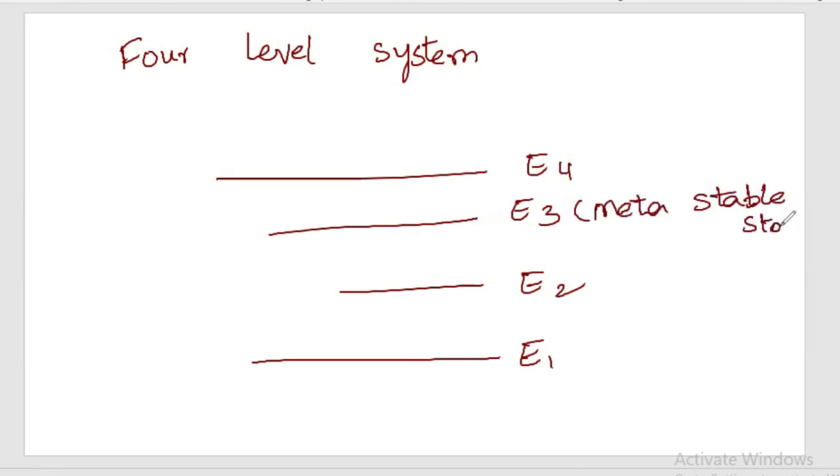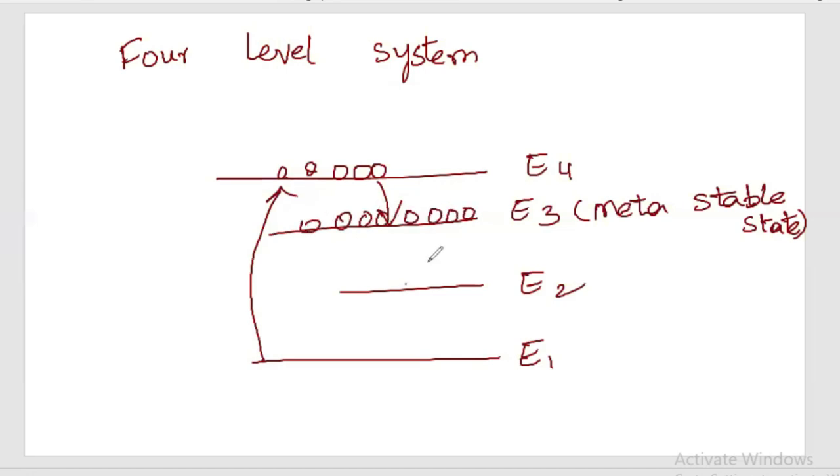So we'll select a suitable pumping mechanism such that the atoms will move directly from E1 to E4. From E4, these atoms will come down spontaneously, emitting radiation or sometimes without emitting radiation. As E3 is a metastable state, the atoms will stay there for a longer time.